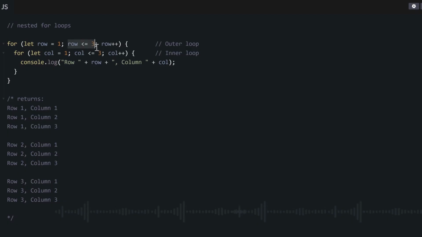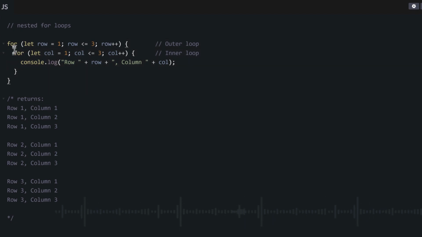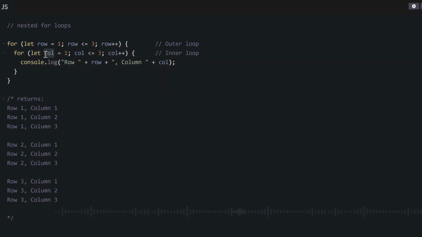And we are saying as long as this variable is less than or equal to this one, then do what is inside this bracket. But then what is inside this bracket is another loop. And what this second loop is saying is to set another variable and loop 3 times. Each time you loop this second time, do what is inside the second curly braces.